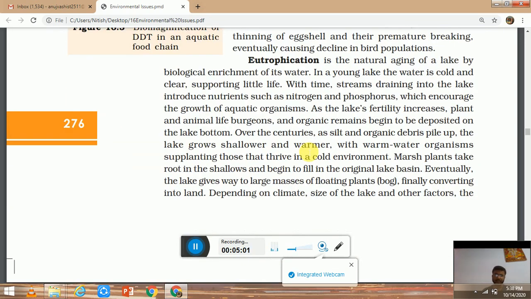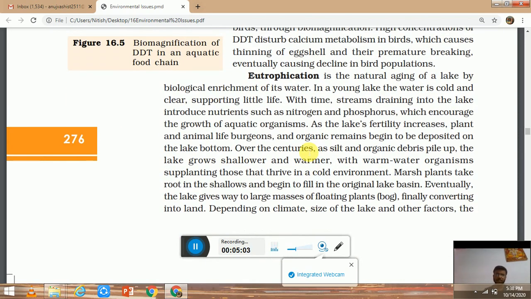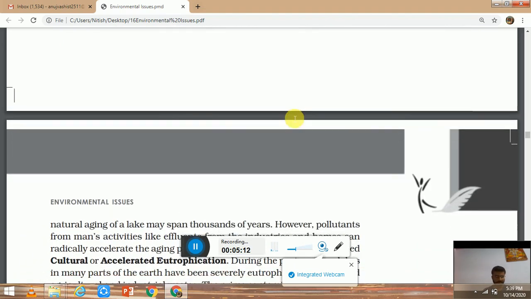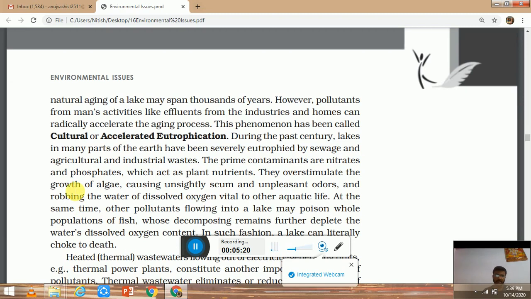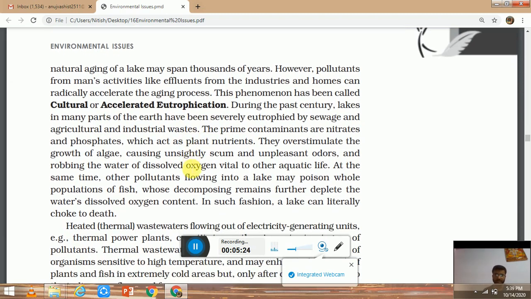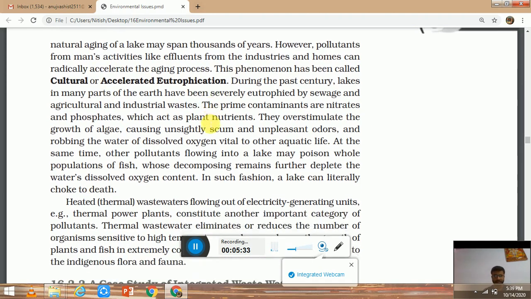Next is eutrophication. Eutrophication is the conversion of a lake into a drain, almost. Eutrophication is a natural process, and if it is happening naturally, then there is no problem. But cultural or accelerated eutrophication is a dangerous thing, because it happens because of human activity. That's why this eutrophication is harmful. It mainly occurs by phosphate and nitrate pollution, and the cause of this phosphate and nitrate is agricultural and industrial waste.